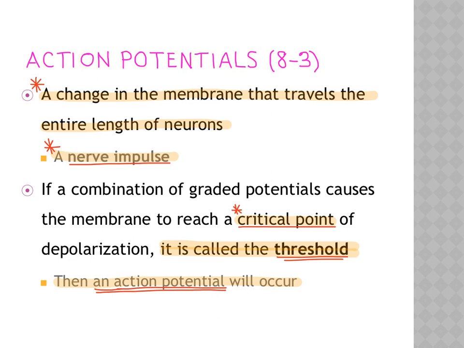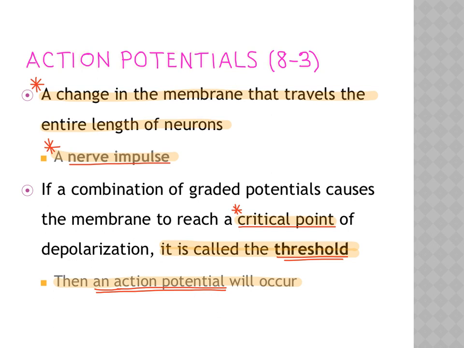Now, in order for a nerve to actually have an impulse, it has to reach what's called a critical point. A change in the membrane that travels the entire length of the neuron is called a nerve impulse. In order to do that, it has to reach a critical point, and it's called threshold.